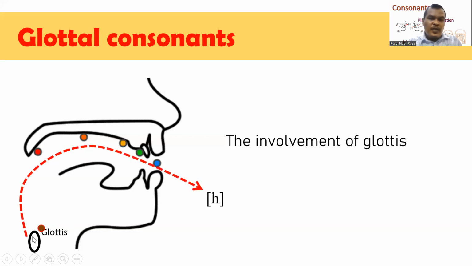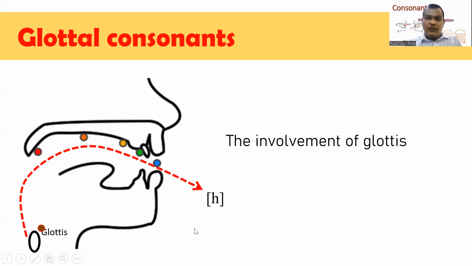And you can also see here that there is no more blockage in the mouth or in the oral cavity. The blockage is only located around the glottis. This sound is called glottal consonants.